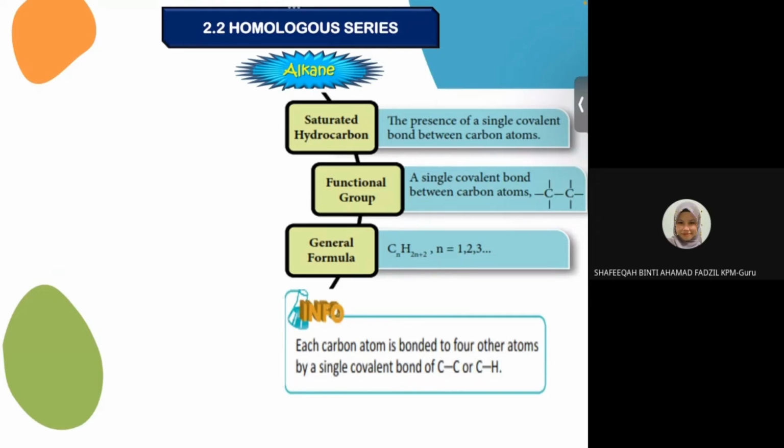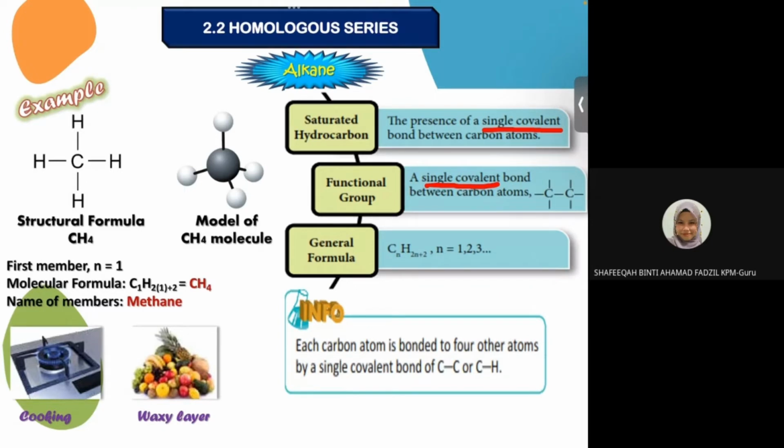What is alkane? Okay, alkane adalah saturated hydrocarbon because dia ada single bond, okay, between carbon atom. Functional group kita dah discuss tadi, dia adalah single bond and general formula dia adalah CnH2n+2. Okay, ini adalah example. You boleh tengok structural formula CH4 and the name. Okay, name of CH4, so dia adalah methane. Okay, sebab dia ada one carbon.